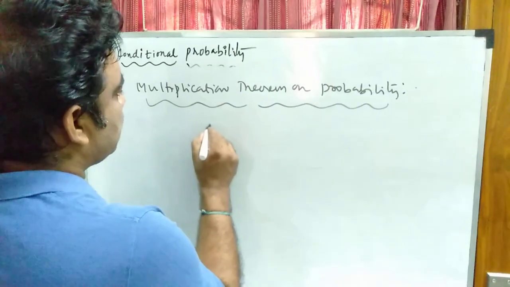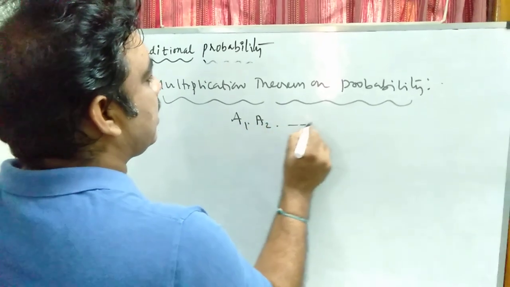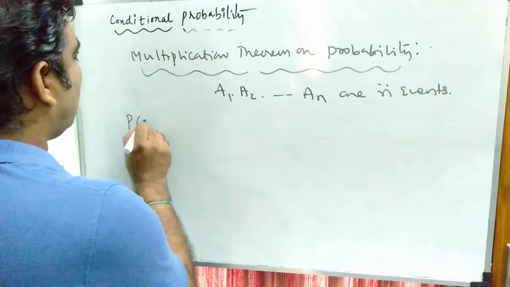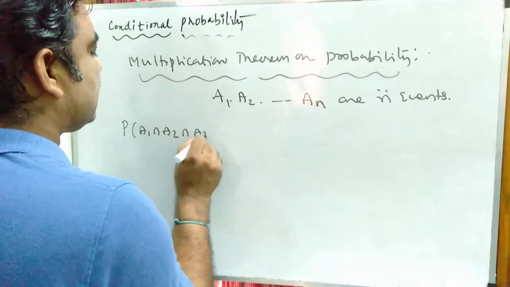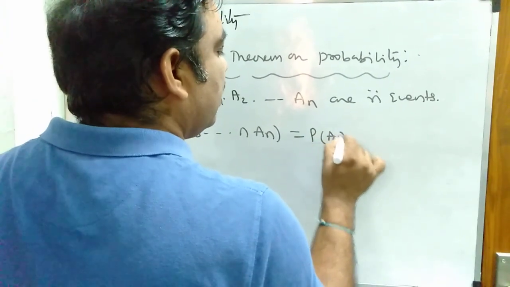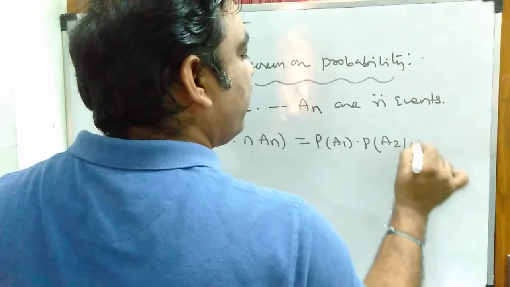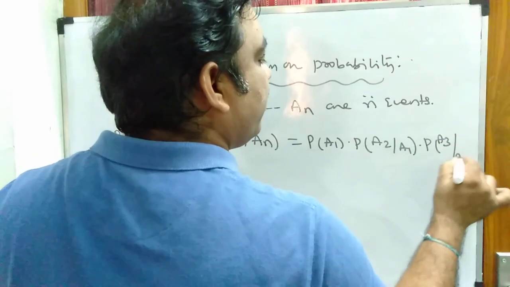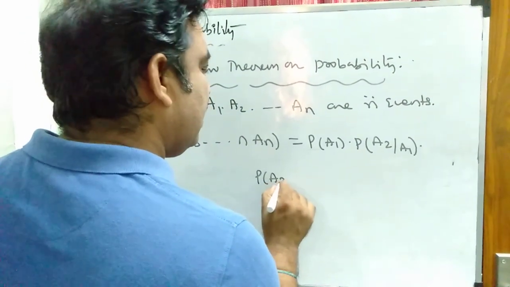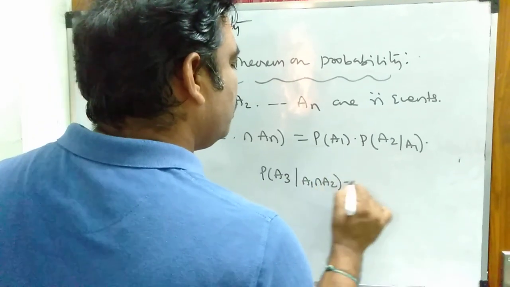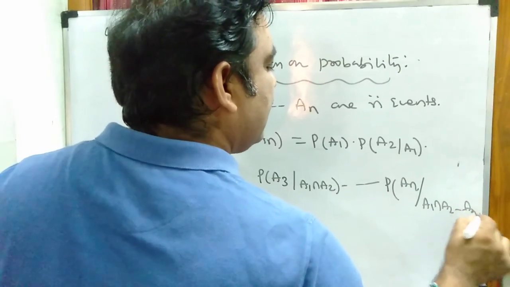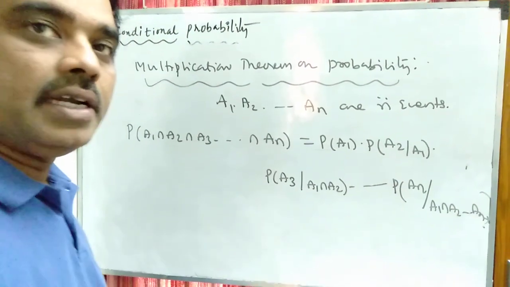So what it defines, suppose A1, A2, A3, so on, An are n events, then probability of A1 intersection A2 intersection A3 so on intersection An is equal to P of A1 into P of A2 given A1 into P of A3 given A1 intersection A2, so on, the probability of An given A1, A2, so on, An minus 1. That is the statement of the theorem.